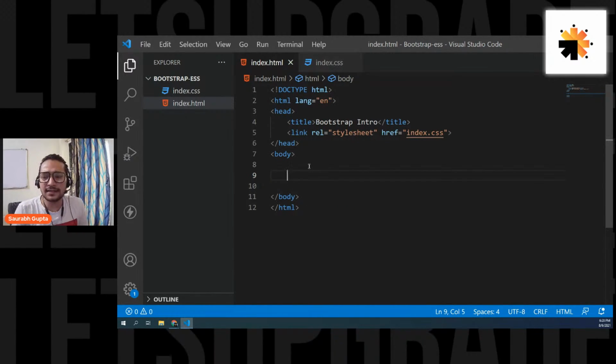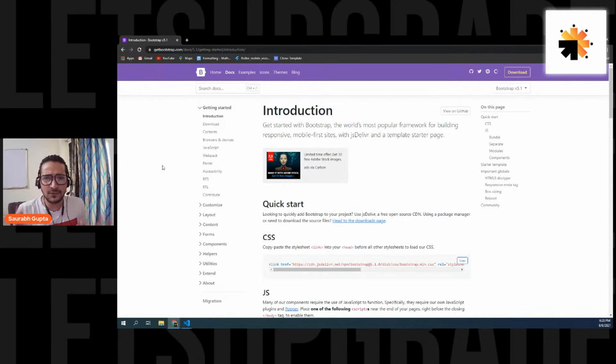Okay, so now guys, let's start now. See, now as I told you, Bootstrap, see guys, everyone please focus. As I told you, Bootstrap is nothing but a CSS framework, or you can also call it a CSS library in some cases, when you simply use the CSS file. So normally Bootstrap is nothing but a CSS framework. That means someone has already created a CSS file or a collection of CSS files for you. You simply have to download it and link it with your web page, and you're simply going to use the CSS. Basic. That's how you want to understand it.